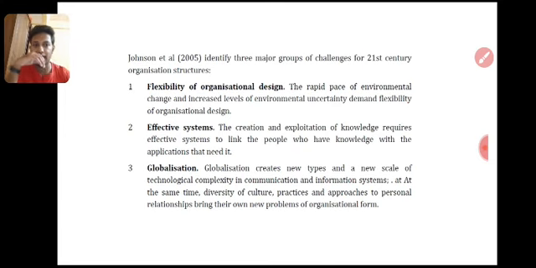Then globalization creates a new scale of technology complexity. The globalization topic we learned, because of globalization we know what is really happening behind this business. Also we know what technology is available behind these smartphones, computers, so no one can hide and no one can have power over me.